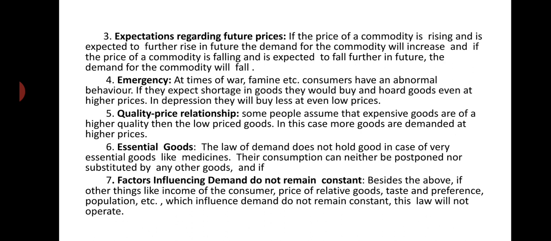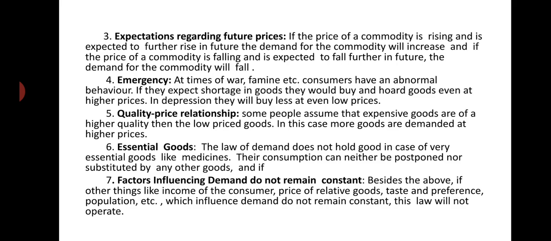And the last point is number 7: factors influencing demand do not remain constant. Besides the above, if other things like income of the consumer, price of the related goods, taste and preference, population size, etc., which influence demand, do not remain constant, this law will not operate. Right? So, if other things, that is, the factors which influence demand, do not remain constant, like if the income of a person increases, then even at a higher price, people will go for purchasing more of the commodity, right?